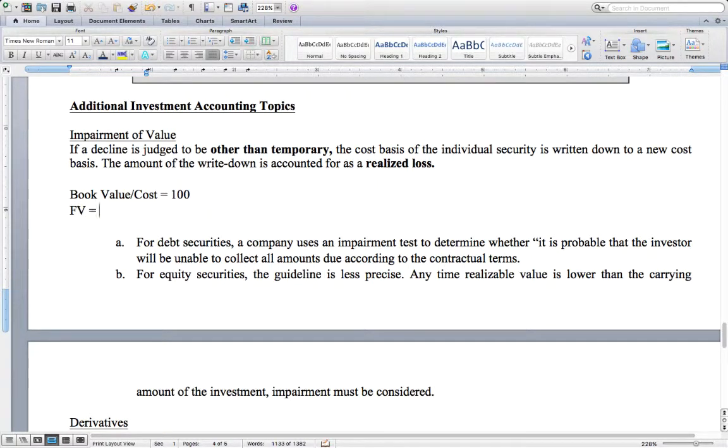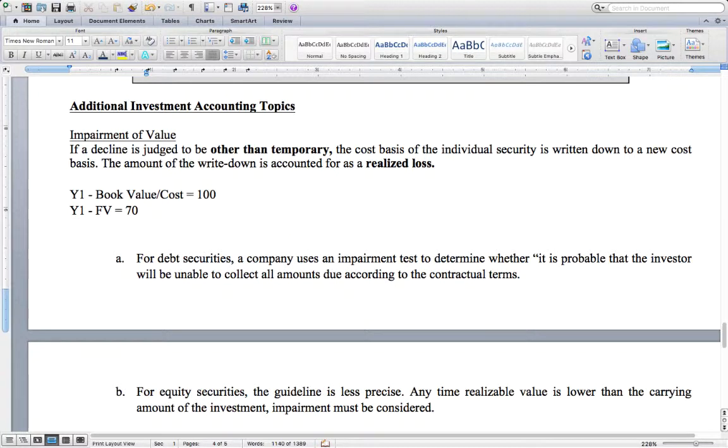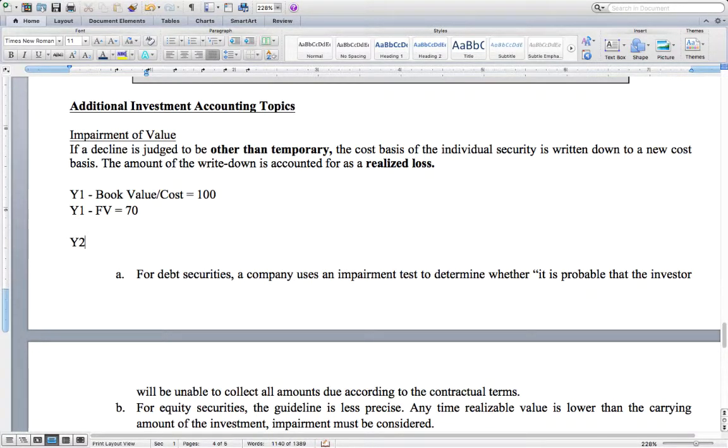And the fair value is 70. However, at year one, you do not believe that the security is other than temporarily impaired. It's just the market was bad for a little while. You still believe that you're going to have an increase in the value of the security, so you do not change the book value. But let's say in year two that the fair value is now 40.